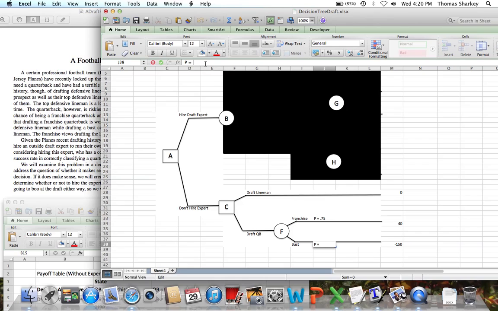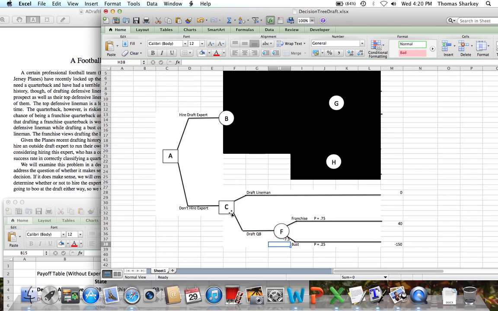And the probability of being a bust is 0.25. And so the overall expected payout of F is what we've already calculated. It's going to be equal to minus 7.5, or equivalently taking the expected value, taking 0.75, multiplying it by 40, taking 0.25, multiplying it by minus 150.